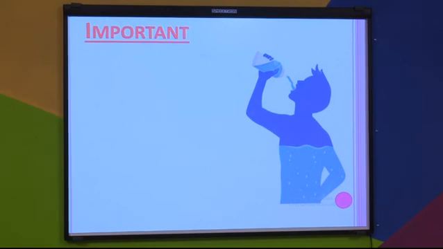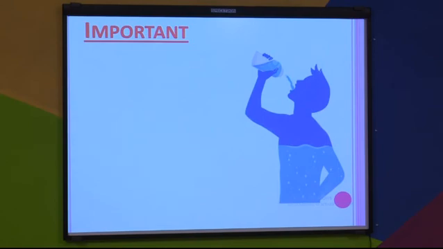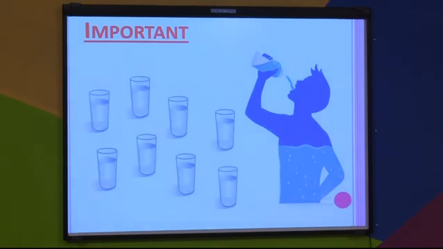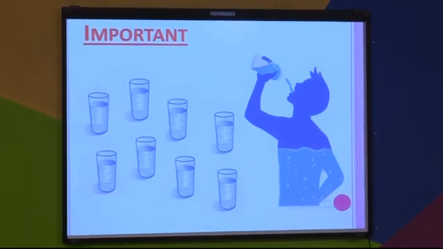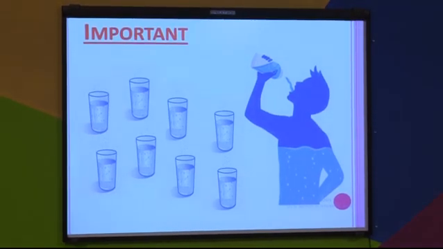So, 2 liters of water you need to drink daily. So, 2 liters are equal to 8 glasses of water. So, again I will request you, daily you have to drink at least 8 glasses of water. This is all about nutrients, types of nutrients, and what are the nutrient rich foods.